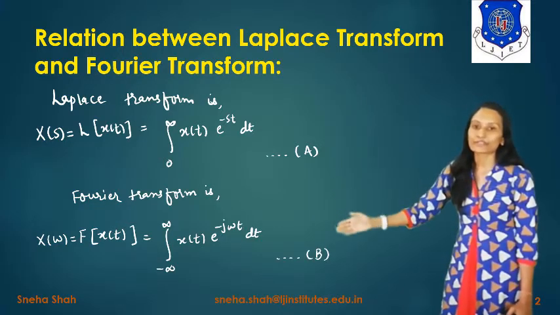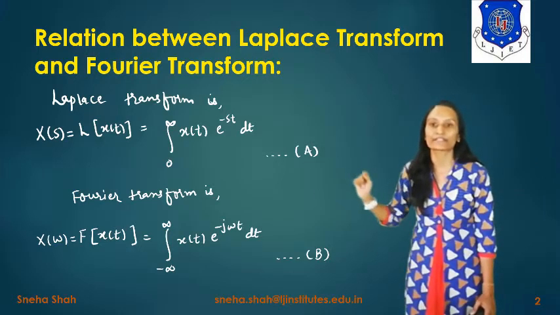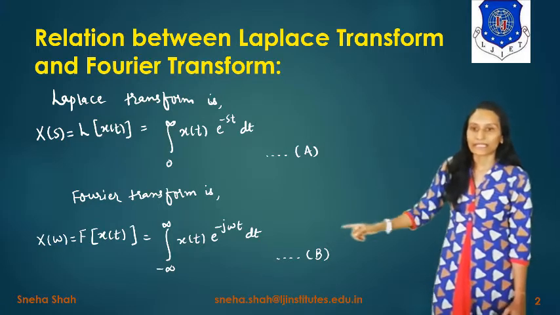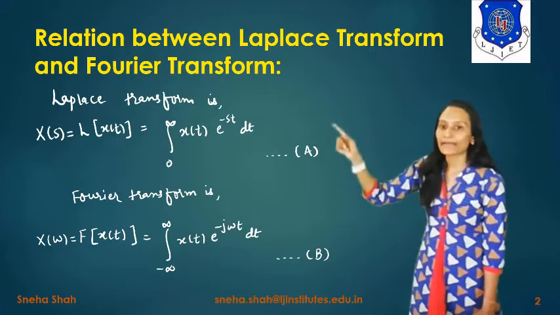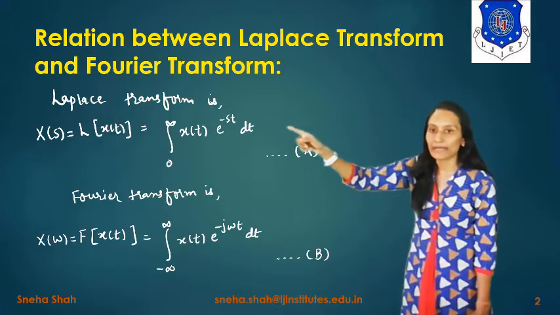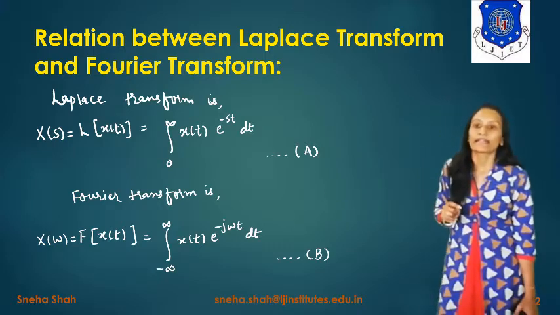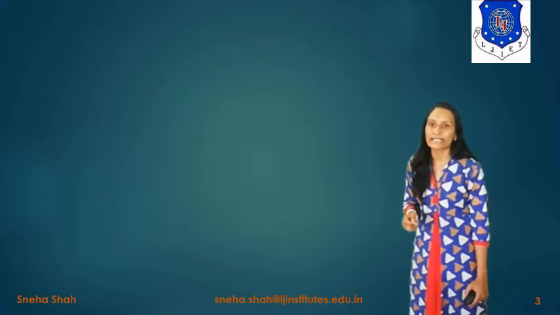Now compare these two equations, equation A and B. You can see that the integration is with respect to t, x of t remains as it is, and e raised to something is there. So if you compare these two terms, from the comparison you can say that s equals j omega. Right, so from this we can say that s equals j omega.